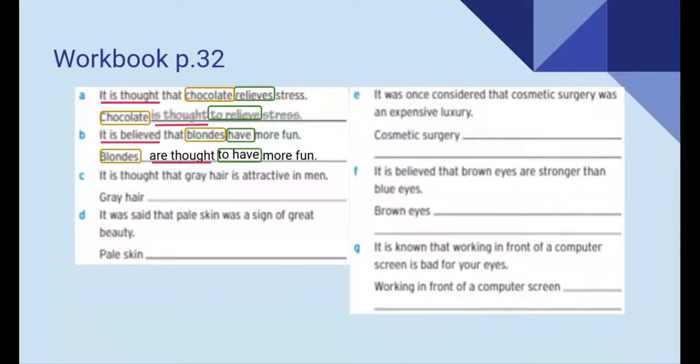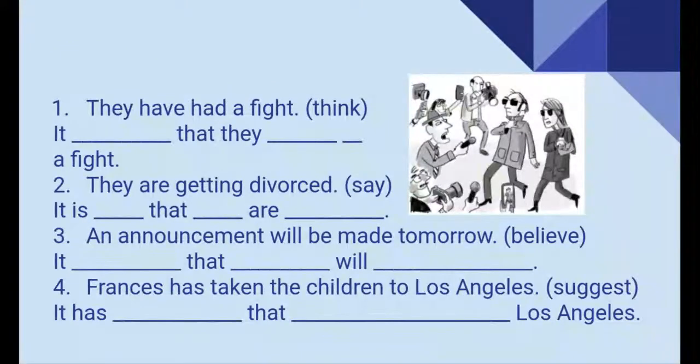Okay, guys. Now we're going to check this in class. And finally, I have here some sentences that you need to complete with passive reported speech. For example, it says, "They have had a fight." So we're going to write it, verb "think" in passive. Yeah: it is thought that they have had a fight. Very good. Here we are not going to change the verb, because it's something that we think right now, so we're not going to change it into past. Pause the video while you work on these sentences, please.